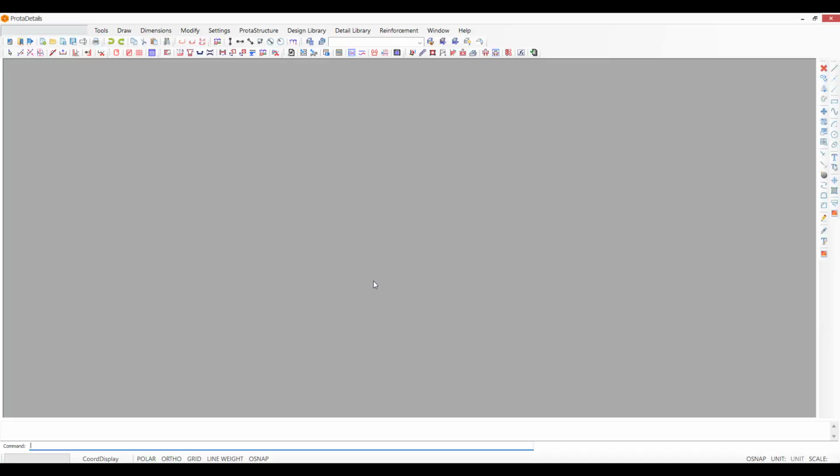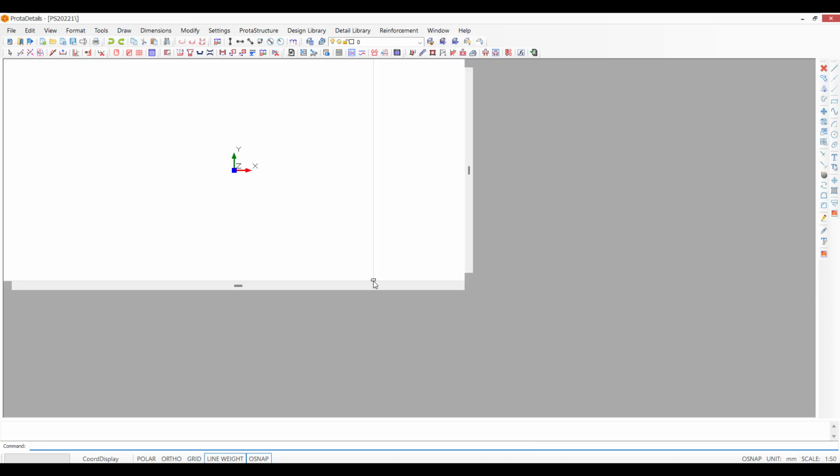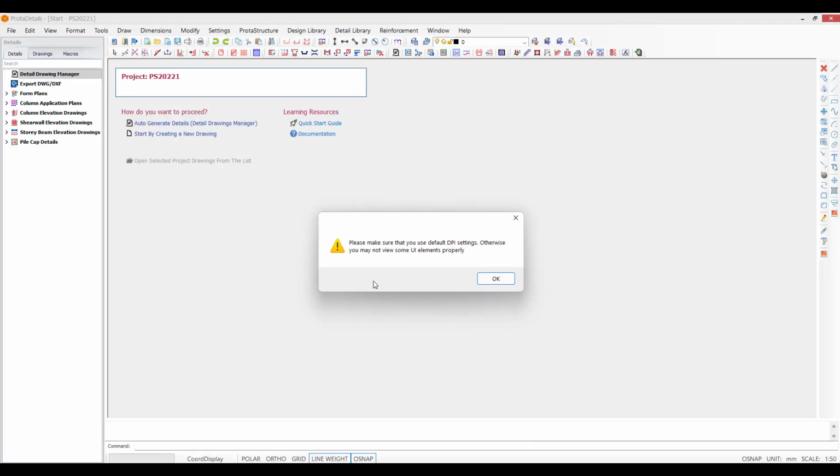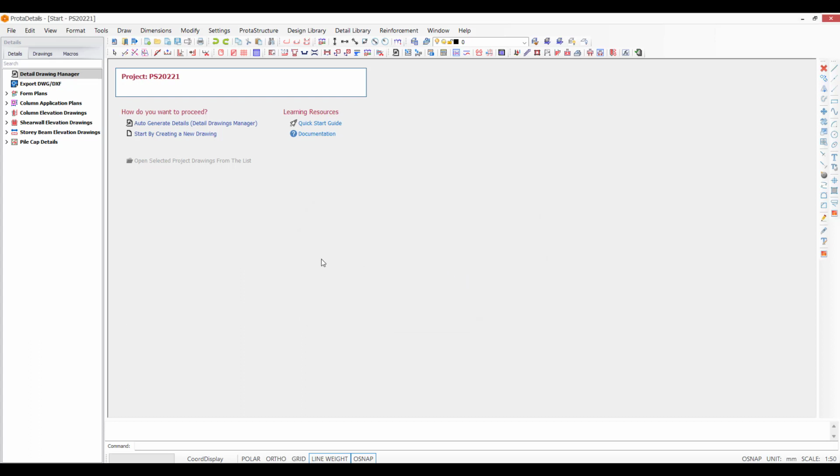So in Protodetails, you can happily draft any type of elements you like, and you can use it as a complete CAD tool. It's working in DWG. All the commands are familiar to what you'd find with other leading CAD systems. So if you're using, say, AutoCAD, for example, you'll find all the commands are the same, and it's working in a DWG format.